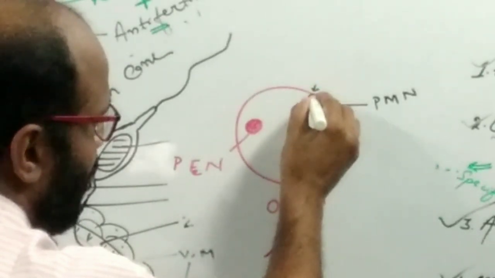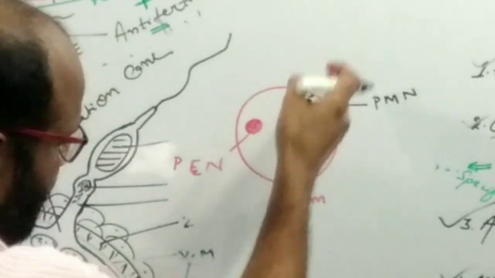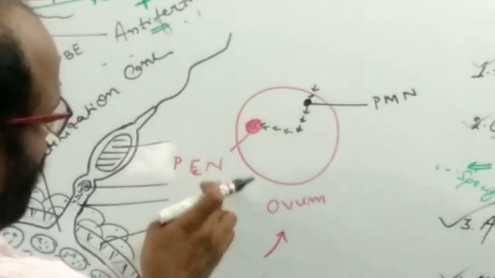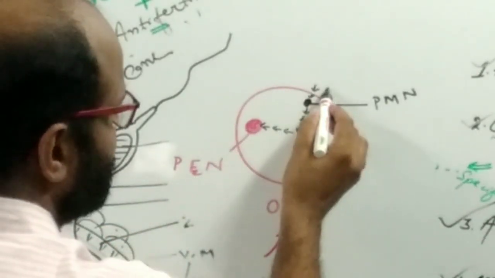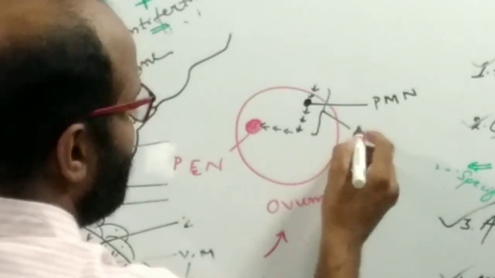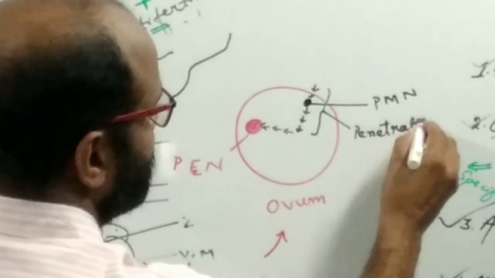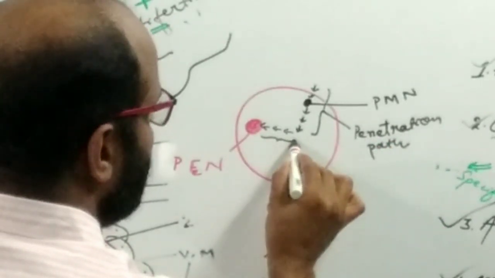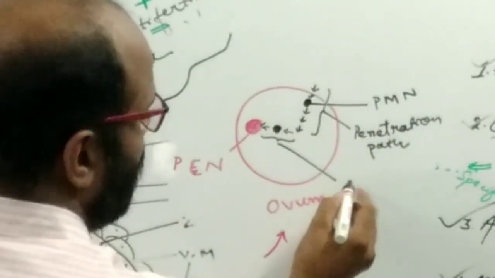The pro-male nucleus moves fast. This is the entering point. It travels in a straight line inside the ovum, then it turns towards the pro-female nucleus. The first path traveled by the pro-male nucleus is known as the penetration path, and the second path traveled by the pro-male nucleus is known as the copulation path.